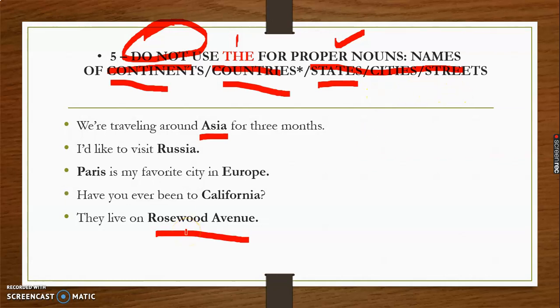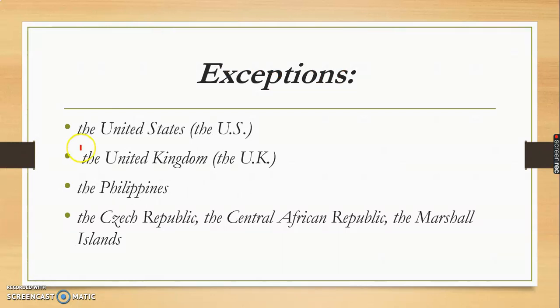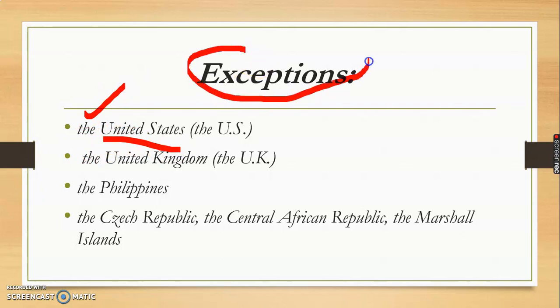But here are certain exceptions. With a few exceptions, the is written, like when we are supposed to write United States, the is used. These are the exceptions. Okay, these are the exceptions. And in some cases we write the like this. Like United Kingdom, we also use the. With the Philippines we use the. With the Czech Republic, with the Central African Republic, the Marshall Islands.